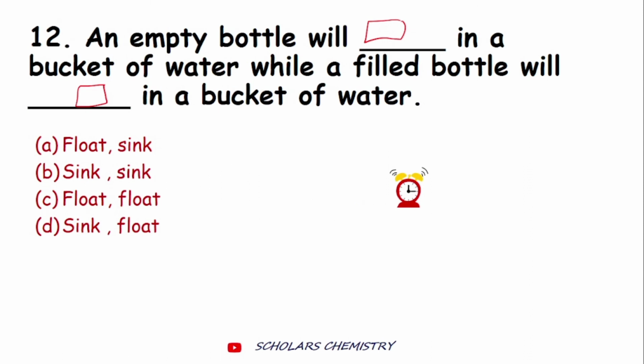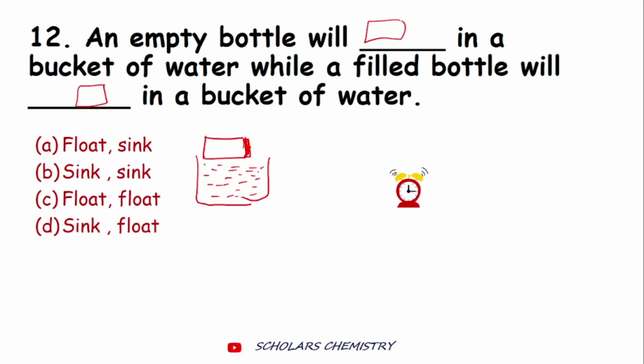Now let's understand this. An empty bottle. Let's suppose I make a bottle here. If the bottle is empty, and we have a bucket of water, and we are assuming that it's a plastic bottle, in that case an empty bottle is relatively less dense than water.